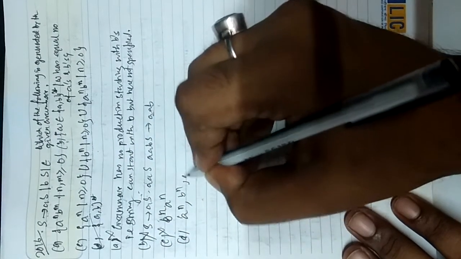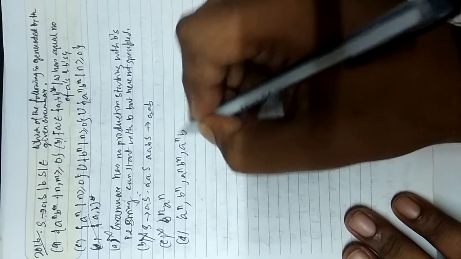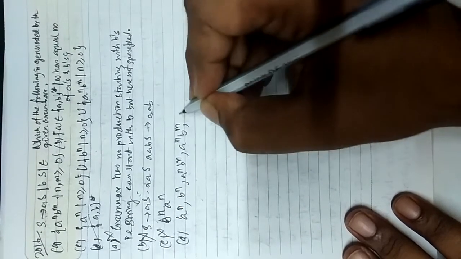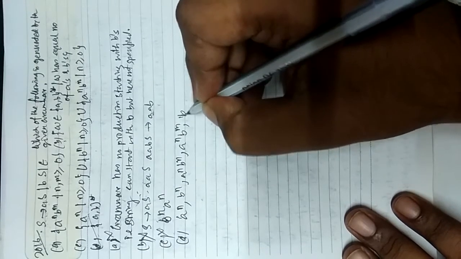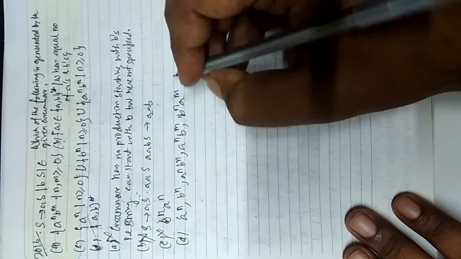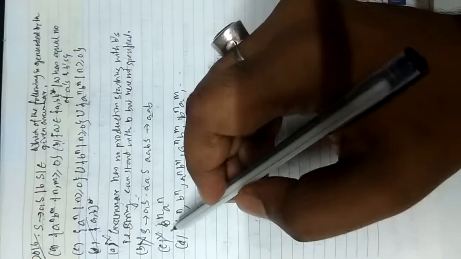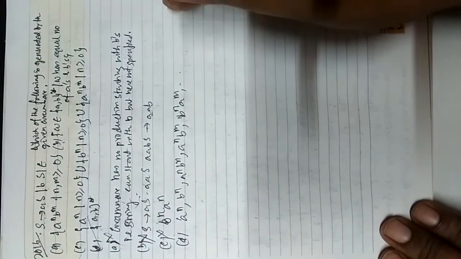Let us see what both can generate: a^n b^n, or a^n b^m where n and m are not equal. Then b^n a^m can also be generated. Similarly, you can generate any combination. So this grammar can generate all of these, and this also implies this. So option D is the correct answer for this particular problem.